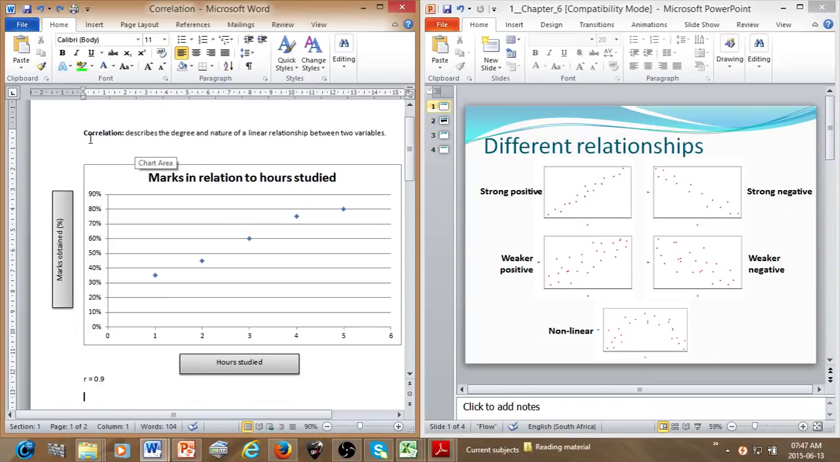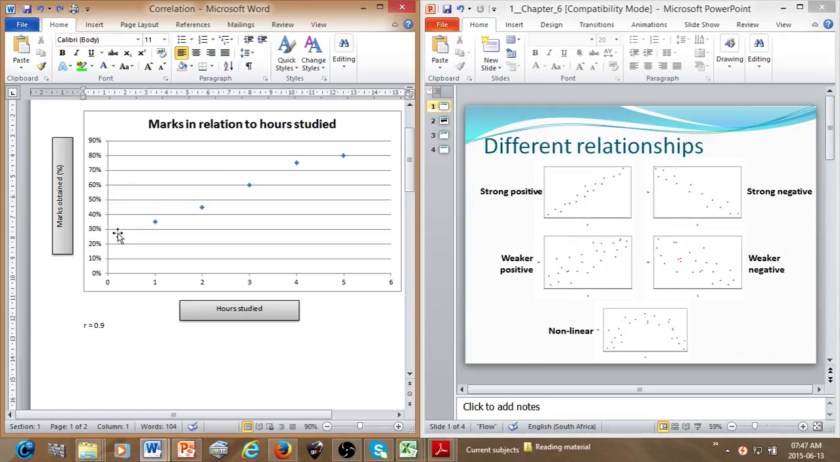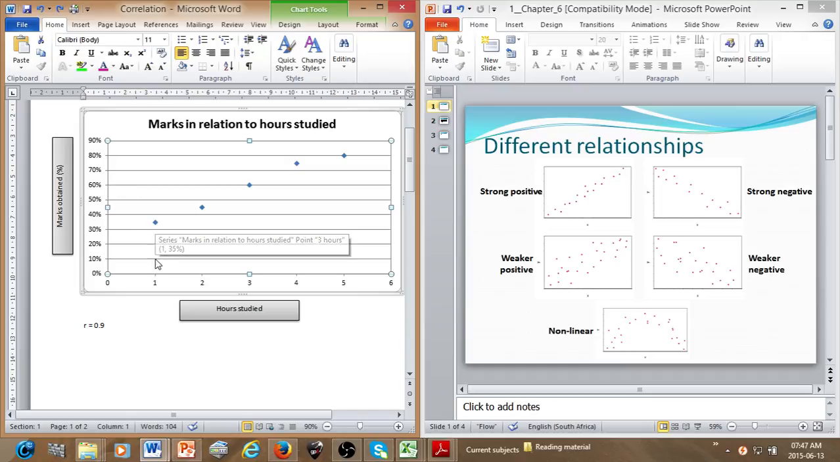Okay, so correlation, like we said, when we investigate correlation, we're looking at the linear relationship between variables. We want to see if a linear relationship exists. So over here, this is an example of the counts between the variables.